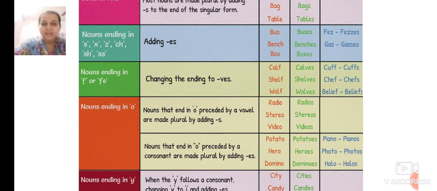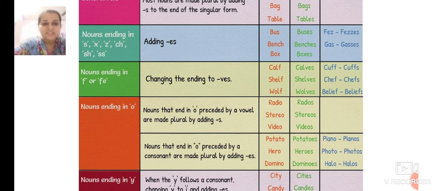When the noun ends with o preceded by a vowel, we add only s. Nouns that end in o preceded by a vowel are made plural by adding s.